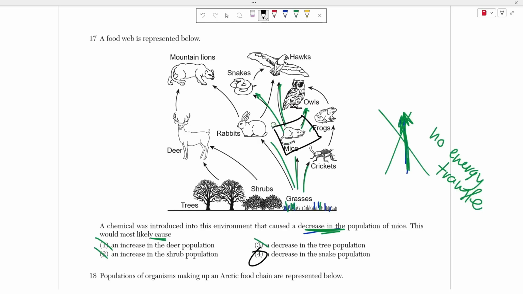Where there is a line is to the snakes, right? So the snakes eat the mice, and they only eat mice. So if all of a sudden the population of the mice plummeted, guess what? The snakes would have no food. If they have no food, they have no energy. If they have no energy, number 1, they can't live. And number 2, they can't live long enough to reproduce, to make more of themselves. So that would actually cause a decrease in their population.